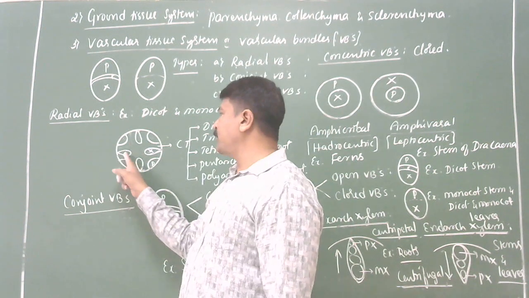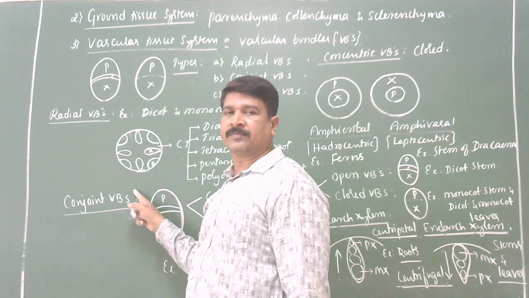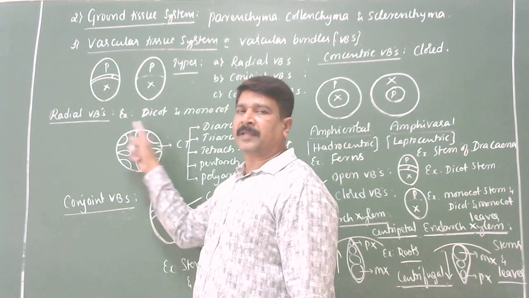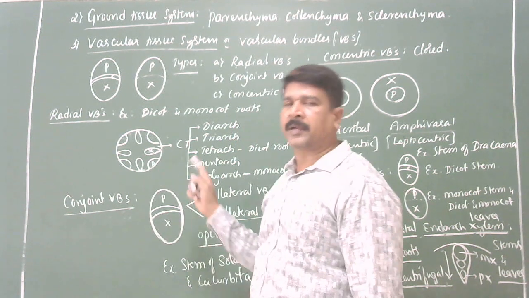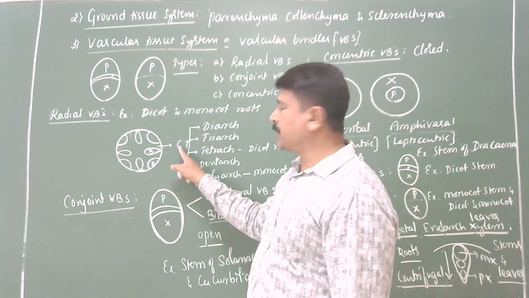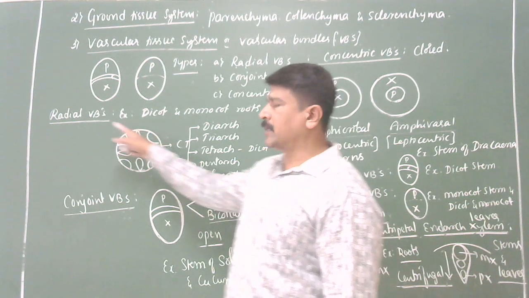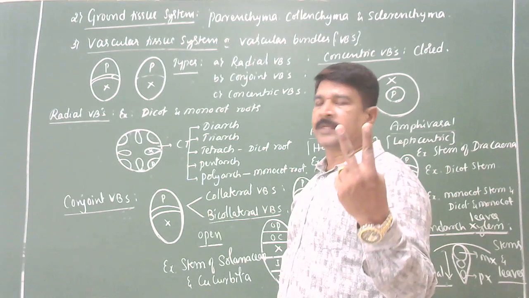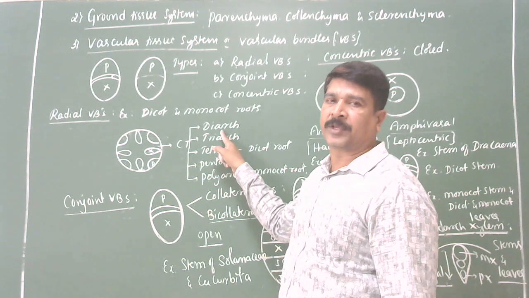When xylem and phloem are present as separate bundles, this is the xylem, this is the phloem, arranged on different radii, alternating with each other, and separated by parenchymatous tissue, then they are called radial vascular bundles. Suppose the root has only two xylem patches and two phloem patches, they are